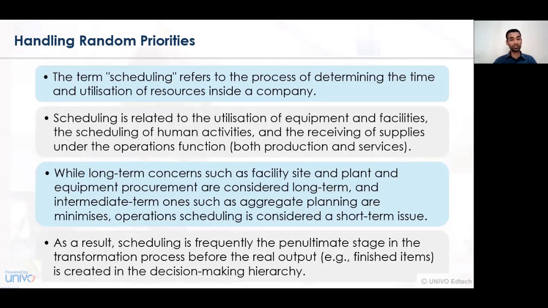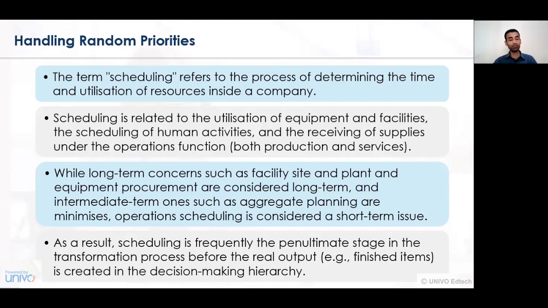And once the scheduling of such activity is undertaken, we have to see that all the equipment, the facilities, the product, the quality of raw material, the quantity of raw material, the availability of human beings, the availability of resources, everything is in place. And when those activities are being conducted, at several points of time there may be either success or failure. Hence, when a situation arises where a certain system does not operate or function effectively, that concern may be called handling the random priority.